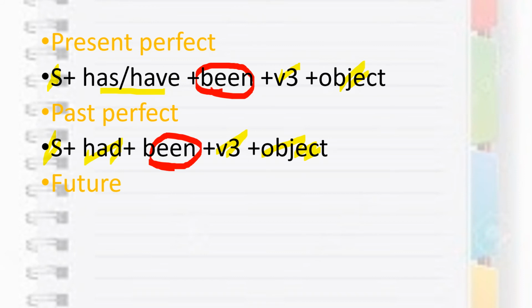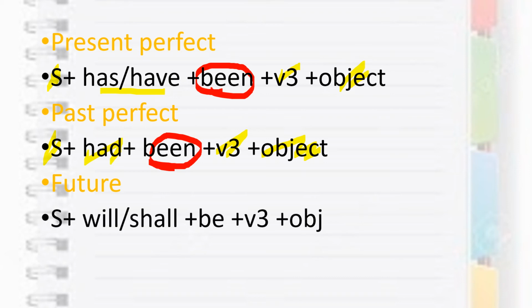Next, future. For future, will or shall will come, subject is common, will, shall plus be, that is B-E-B. Subject, will, shall be. What you need to learn in this sentence, that is be, rest V3 plus object is common in all the sentences. Next, future perfect.